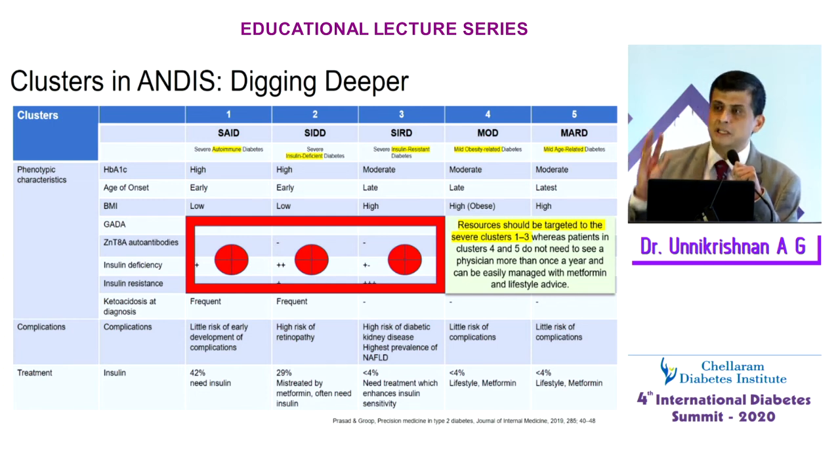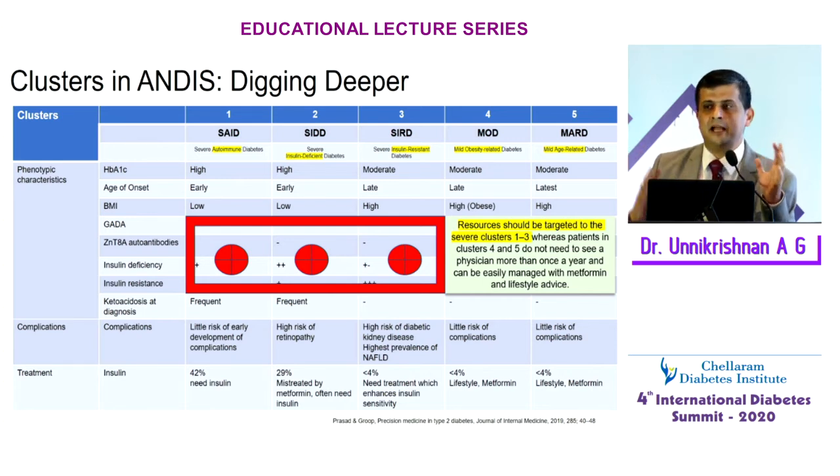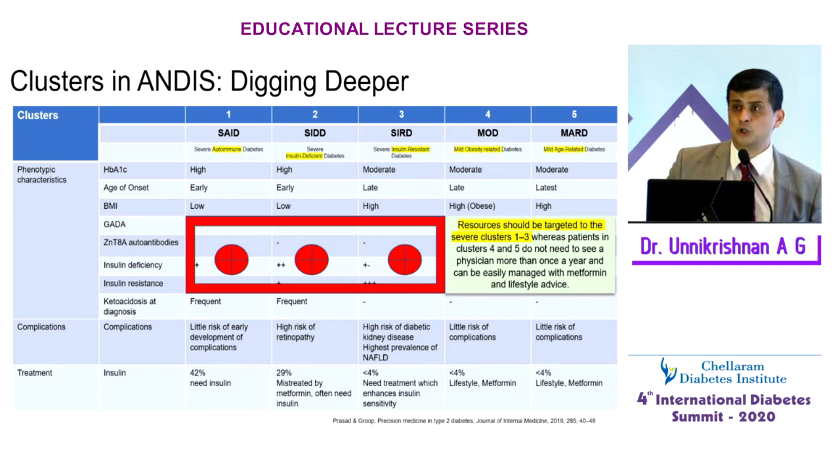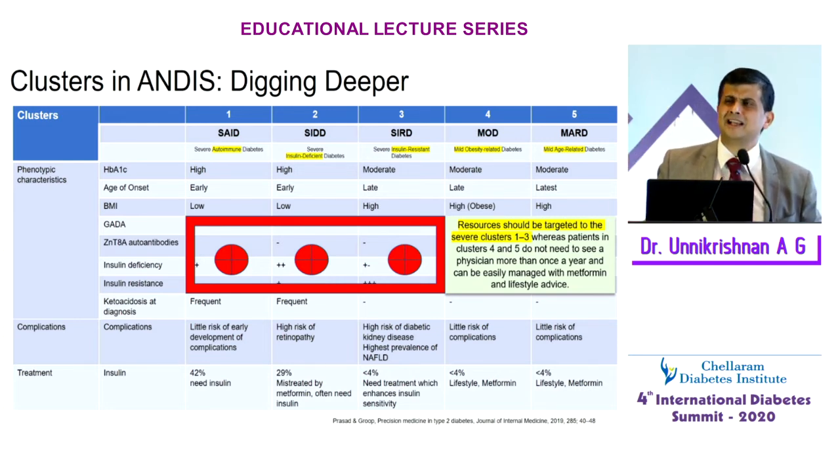But I thought I'd use this mnemonic so that you can remember that wake up SID means you have to look at all the first three very carefully. And Mard Ko Dard Nahi Hota means the mild age-related diabetes and mild obesity-related diabetes. Maybe we needn't be very aggressive. If an 89-year-old gentleman comes to you and has newly diagnosed diabetes, of course, some people believe that if you have newly diagnosed diabetes at a very old age, you need to do an ultrasound to look at whether it's a pancreatic neoplasm. But other than those rare situations, if somebody has got a classic type 2 diabetes at a very old age, well, there may be a case for more conservative therapy rather than going very aggressive.